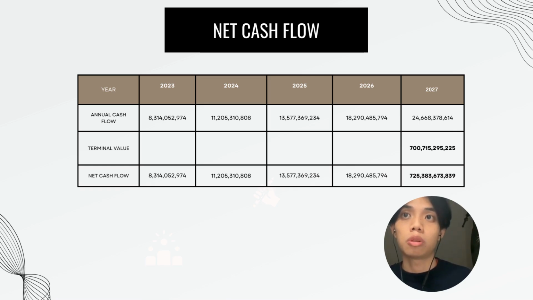So by 2027, when we sum up the annual cash flow and the terminal value, the total net cash flow reaches 725.38 billion, which indicates a robust financial outlook and solidifies the company's long-term sustainability.